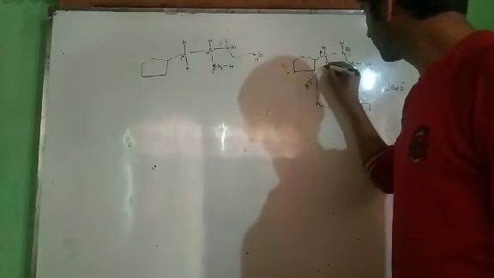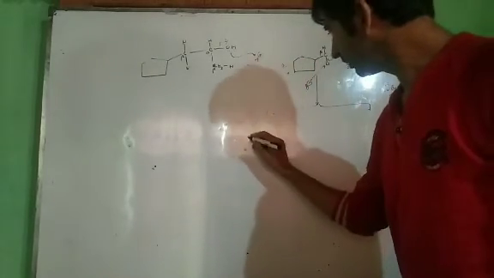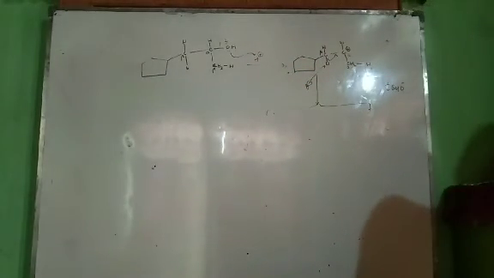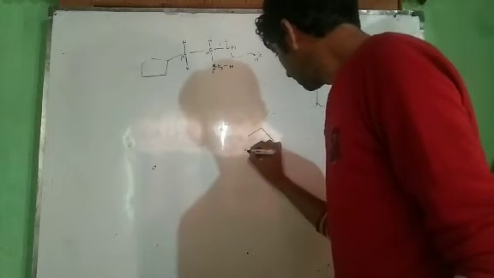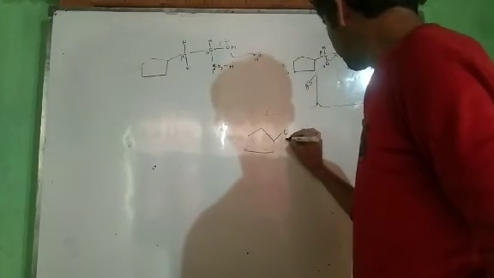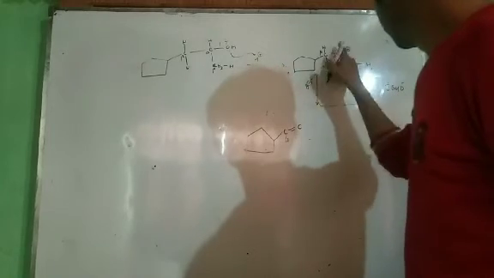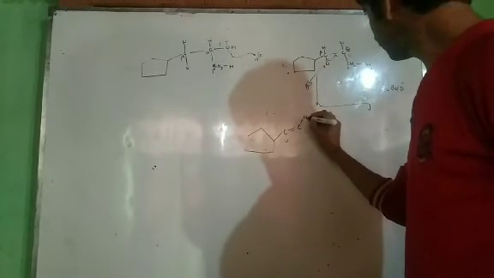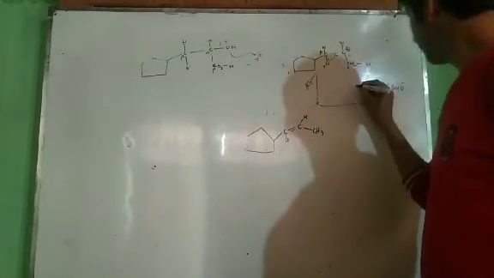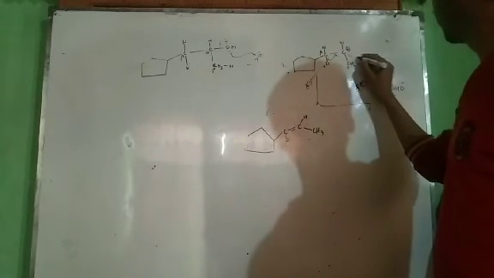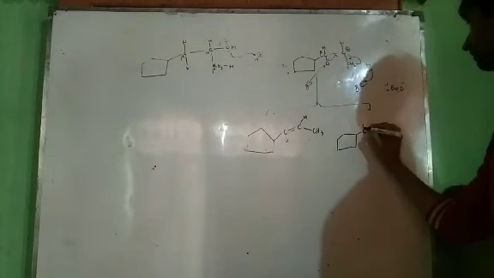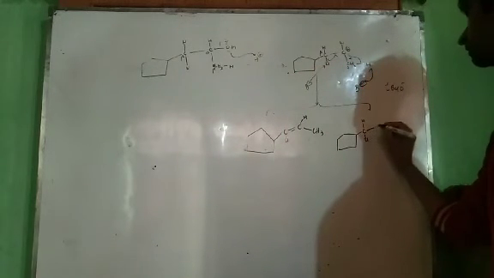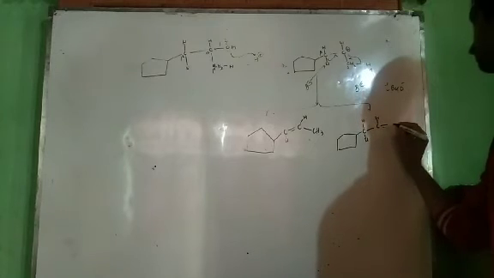If base abstracts this proton, then we get a double bond over here. This will be CH, double bond C. This is hydrogen and this is CH3. Now if our base abstracts this proton, then we get a double bond over here. Other product we are going to get will be like this. C, H, H, single bond C, H, double bond CH2.